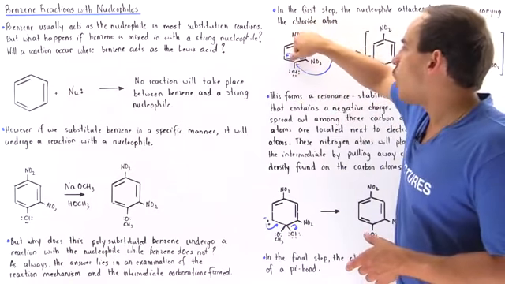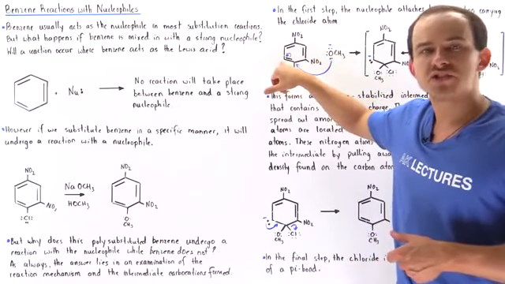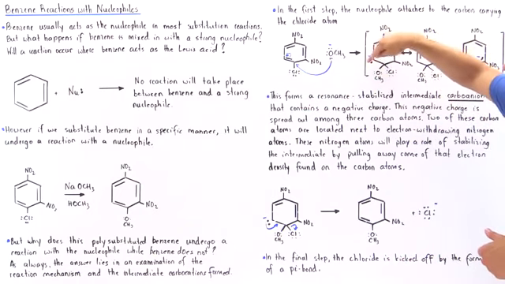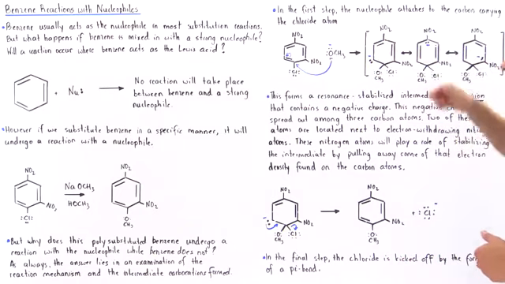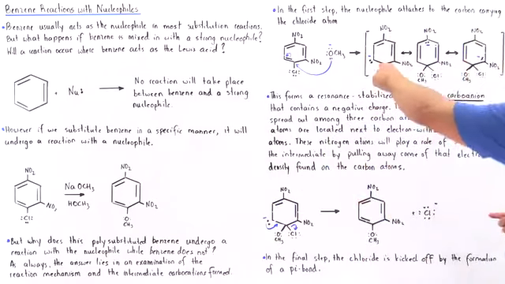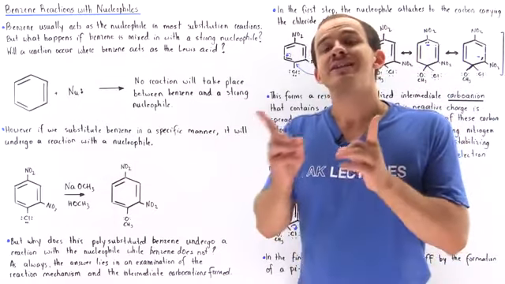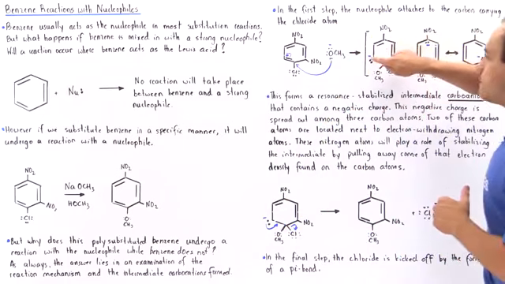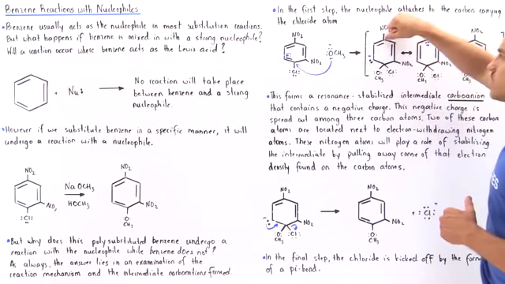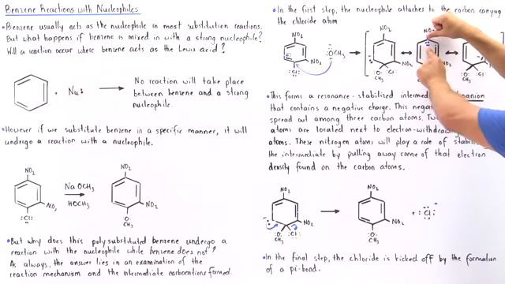And it kicks off this pi bond, placing those two electrons onto this carbon here. So we have two electrons on this carbon, and that means the carbon has a negative charge. Now this negative charge will be delocalized. It will be spread out to 3 different carbons. If these two electrons form a pi bond here, then these two electrons will be kicked off onto this carbon, placing a negative charge onto this carbon.